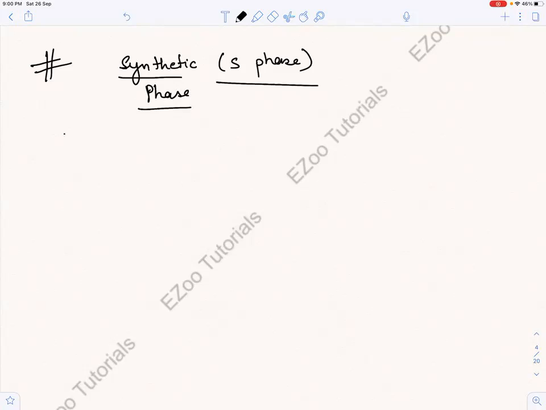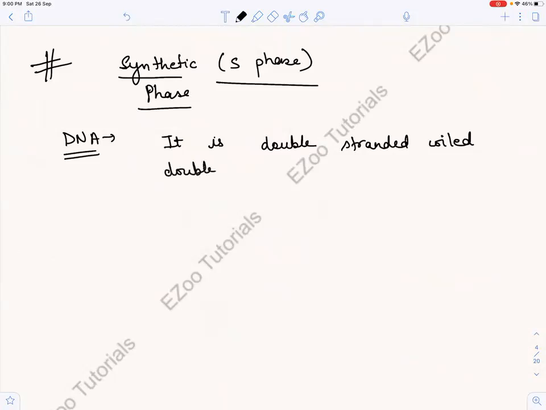What is the structure of DNA? If I ask you what is the structure of DNA, so you will say what? Ma'am, it is double-stranded, coiled. It is a double-stranded and coiled double helix. This is the structure of DNA, right?